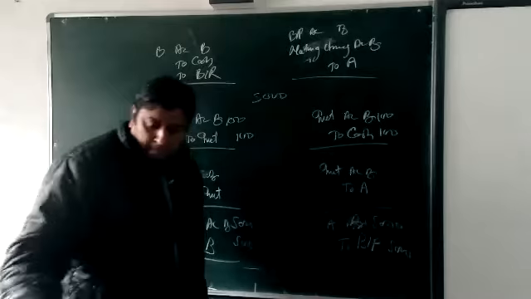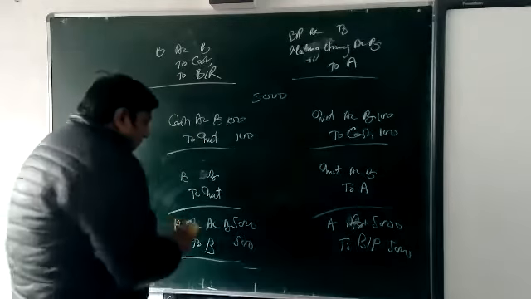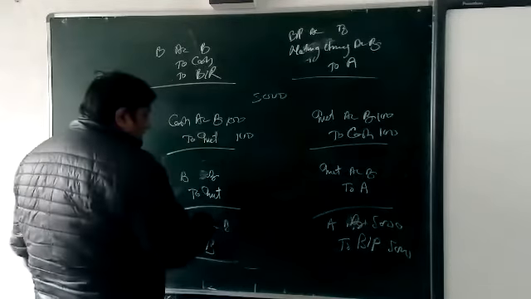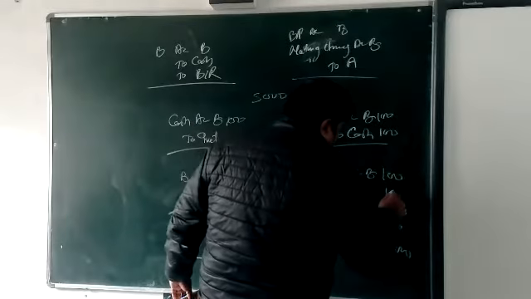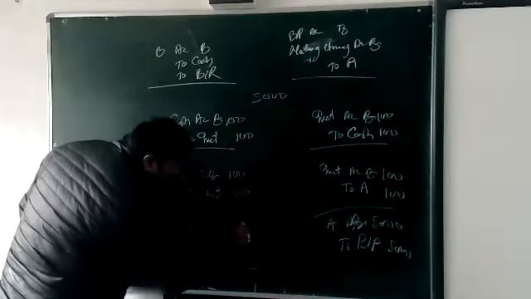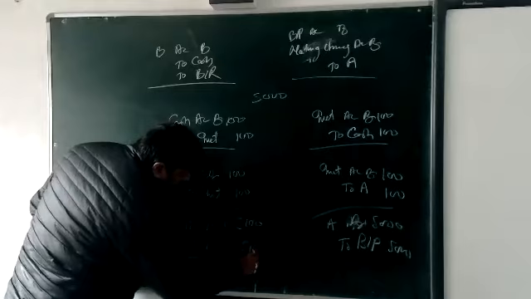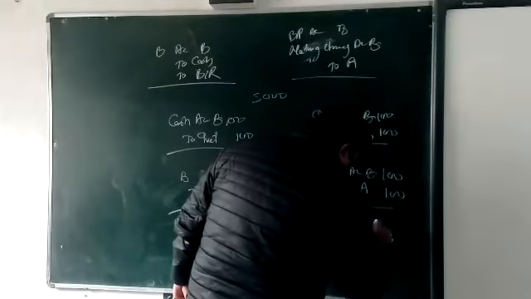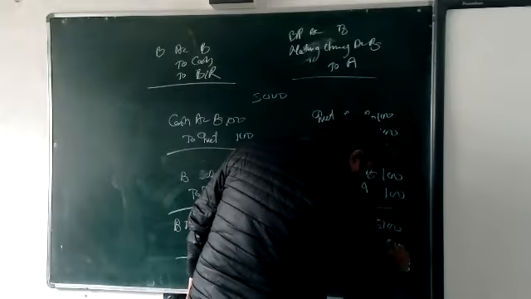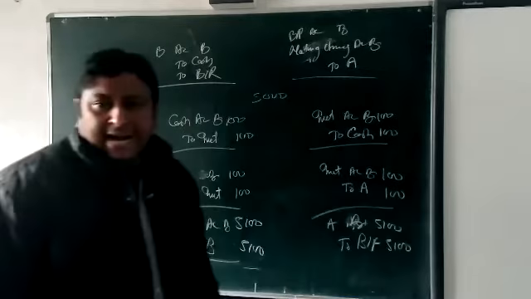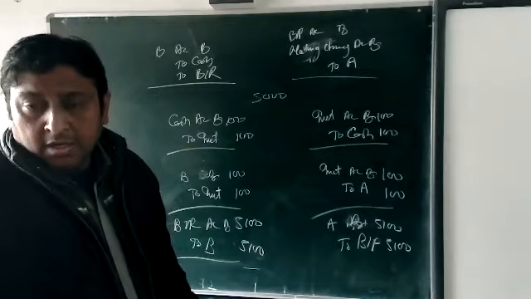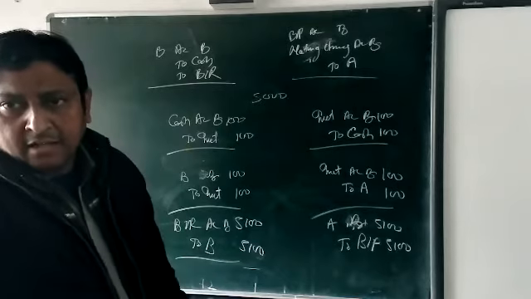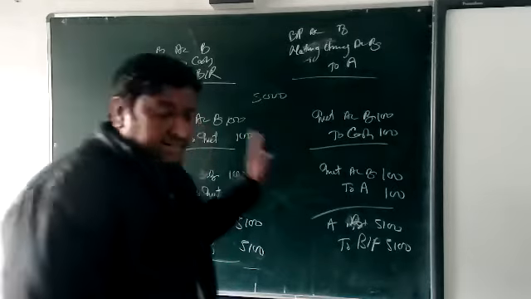Okay, beta? But if they are not going to pay in cash, then we are doing this entry: 100 and 100. So then 5,000, 100, 5,000, 100. We are going to add that amount in the bill amount, in the new bill amount. Okay, beta? In this way we are doing the entries.